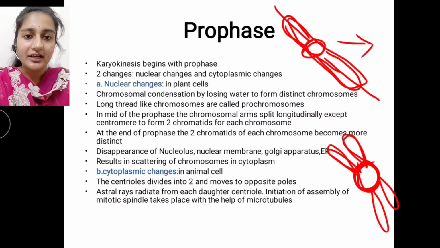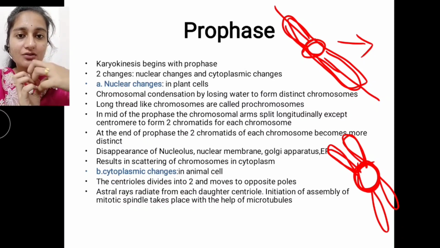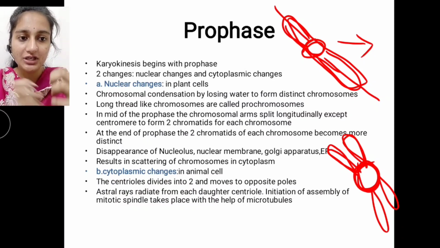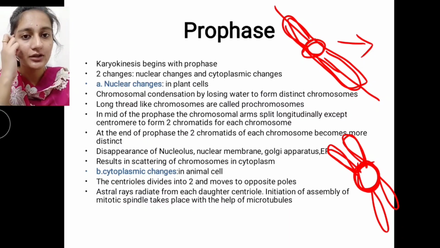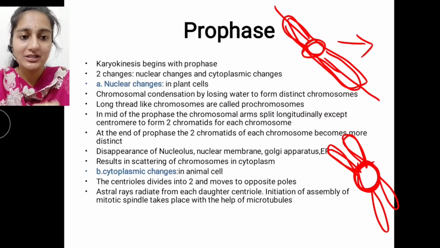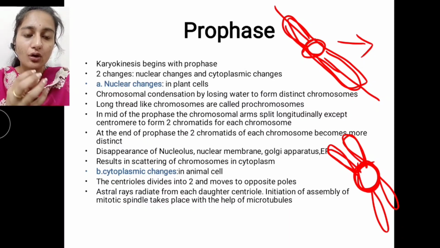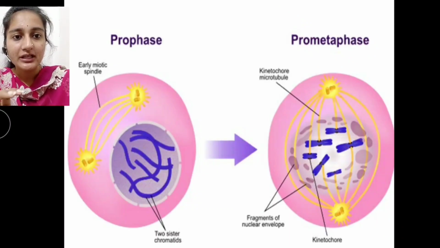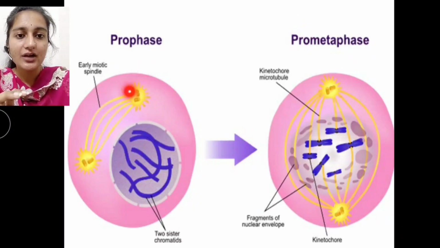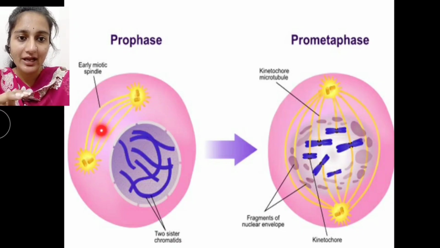They are divided into the two. One centriole is dividing into two centrioles, and those are moving to the opposite poles. The function of the centriole is to produce fibers, which we call spindle fibers. Here we can see the centrioles forming the spindle fibers.